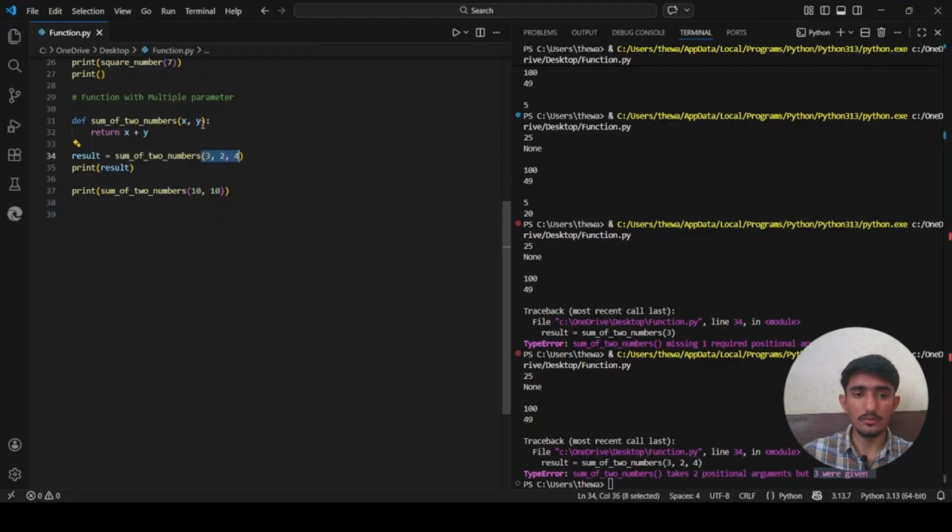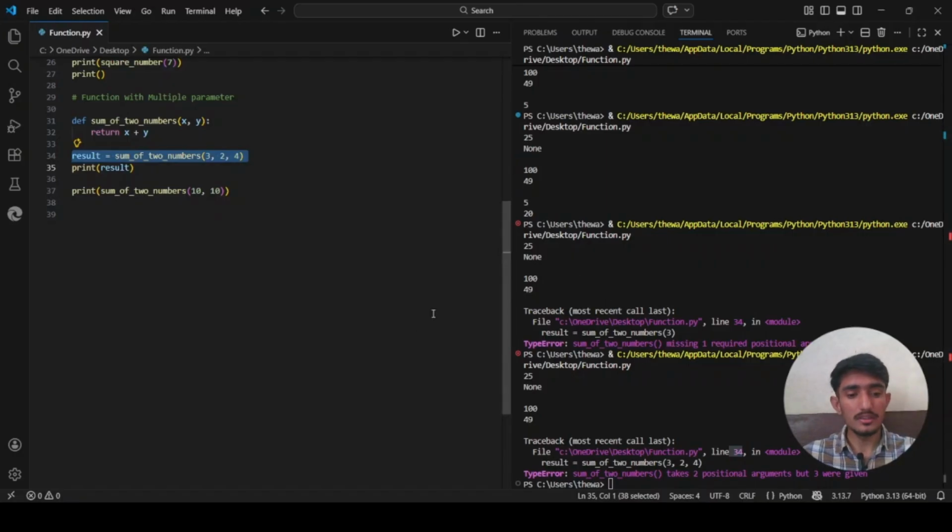We only defined two parameters, but we gave three arguments. That's why we are getting this TypeError, in line 34, as you can see. It also tells you which line.